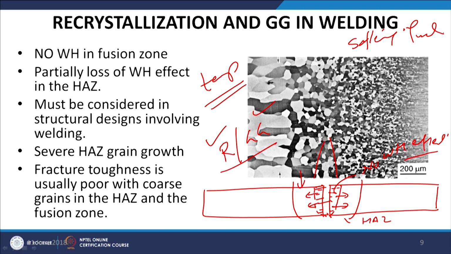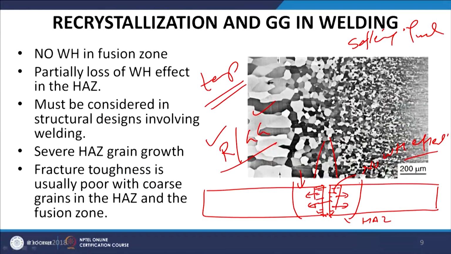So, depending upon the amount of heat supplied to the heat affected zone, the loss of work hardening effect can be partial or complete. As we approach the fusion boundary, the extent of the work hardening effect decreases, while going away from the fusion boundary, the extent of the work hardening effect which is left will be more because of reduced recrystallization and reduced grain growth tendencies.